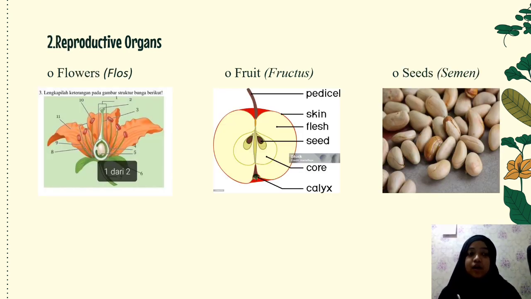Number 2. Reproductive organs. Flowers: morphological structure of flowers and their role in reproduction. Fruits: study of fruit morphology and its variations. Seeds: understanding the structure of seeds and the process of pollination and fertilization.